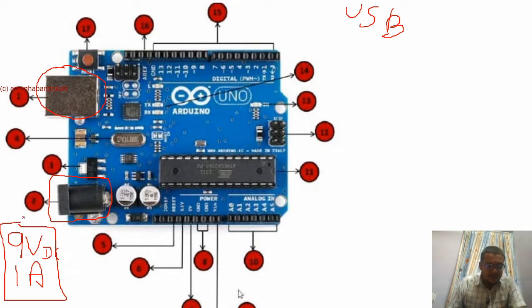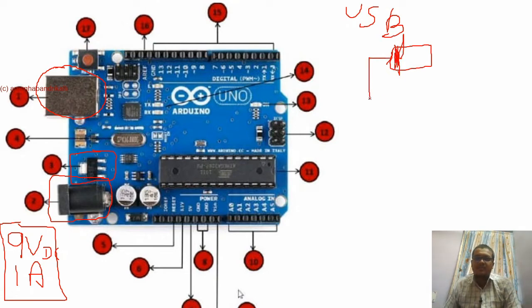The next one is the voltage regulator. This is a voltage regulator. We are going to use a Zener diode here. The Zener diode is used when it is in reverse bias.